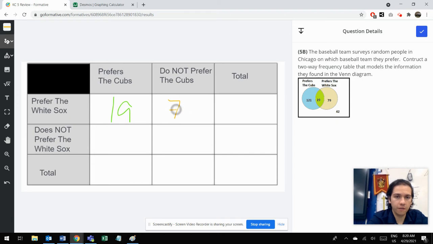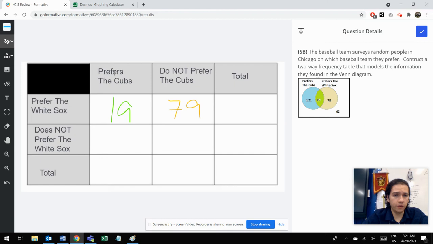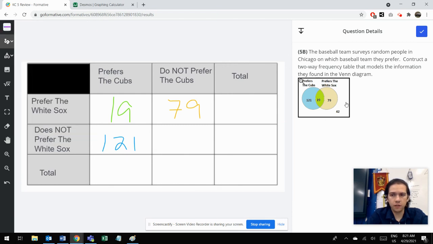So 79 over here. Next, we have the 121 people who just prefer the Cubs, but they don't like the White Sox. So those people are going to go in the prefer the Cubs, but do not prefer the White Sox, the 121 over here. And then we have this box right here. These are people who do not like the Cubs and do not like the White Sox. So what we're going to do is look at those 42 people who are not listed, right? 42 who are not in any category, and just leave them over there.